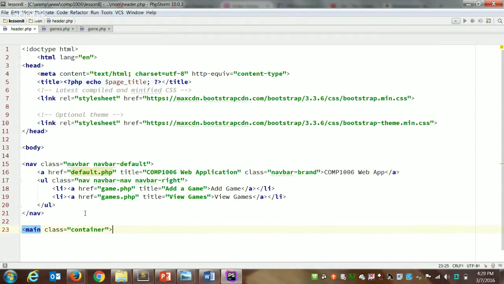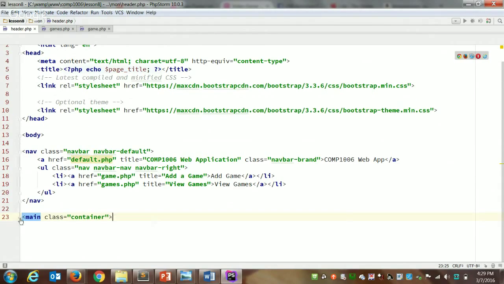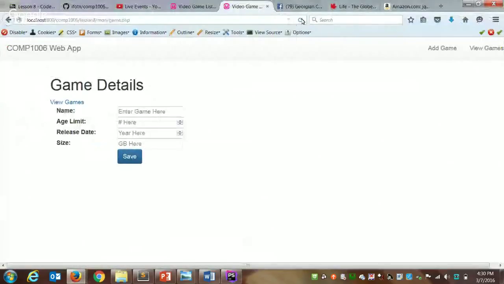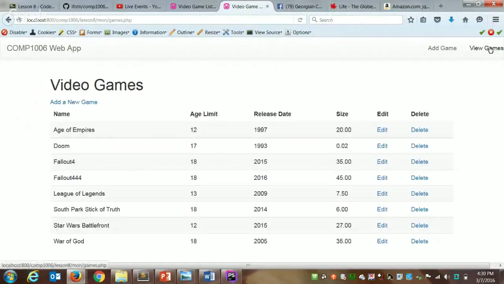Take that out. So the individual page content will always be nested inside of this main section. You won't really see any visible change yet when we add this. Actually, sorry, we do a little bit, we get a little bit of padding. Notice this gets pushed over a bit when we use that class of container. It gives us some padding on the left and right and centers our content.